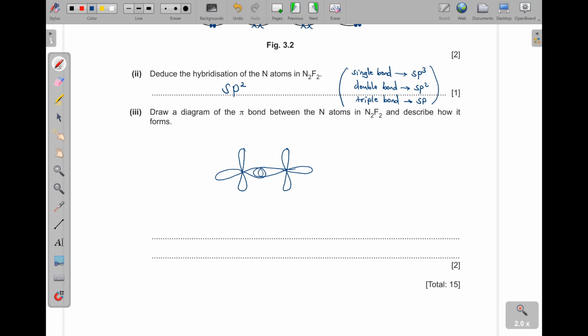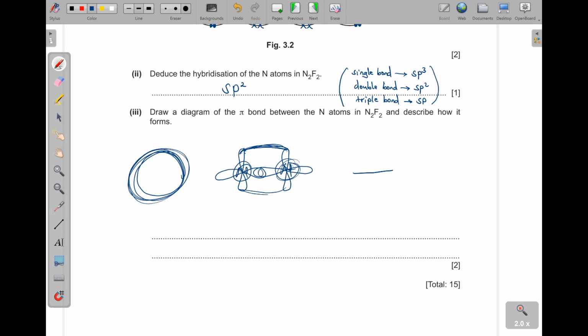So this is head-on overlap, then they form the sigma bond. That is a sigma bond. Then these two have sideways overlap. So this one is going to bend with this one here, then they form a lobe. So the electrons can move from this side to the other side. So there's a nitrogen here and a nitrogen here. So it forms a bond.